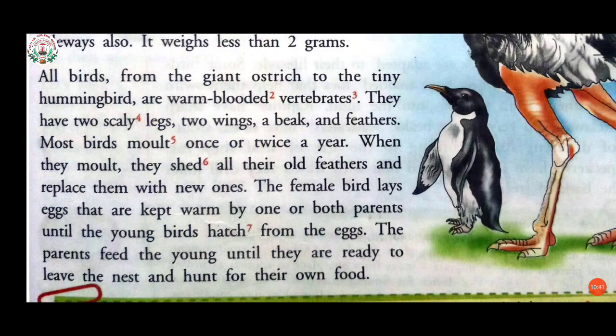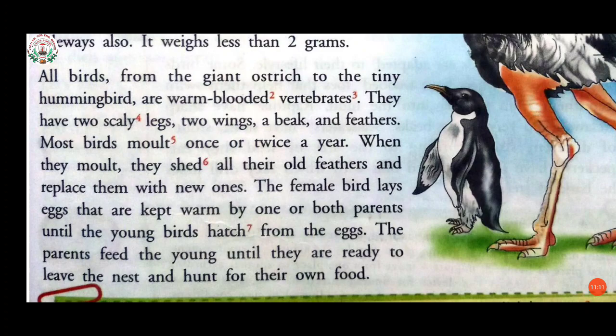Now, it has been mentioned over here that birds have two scaly legs. Scaly means thin plates of hard material covering the skin, having scales on it. Two wings they have, and a beak and feathers.